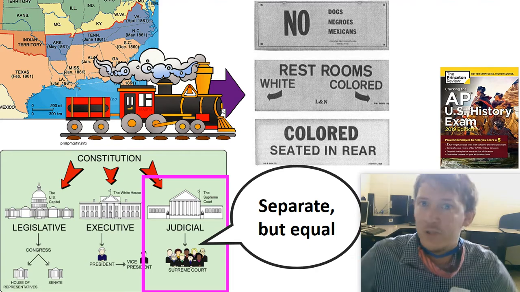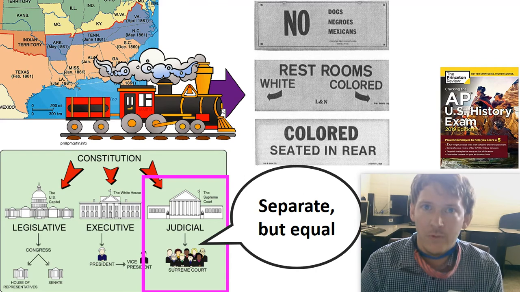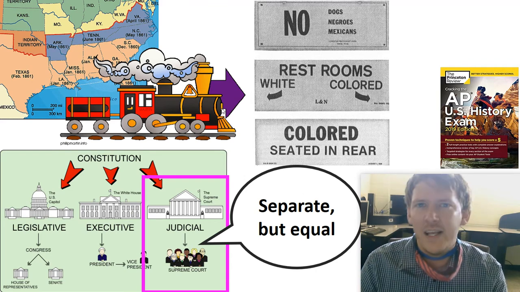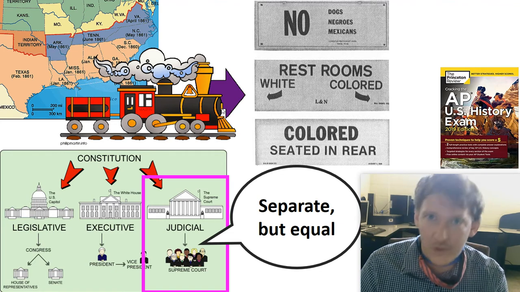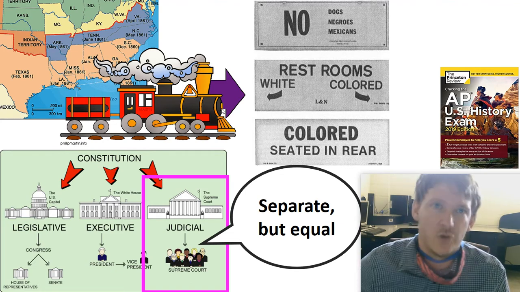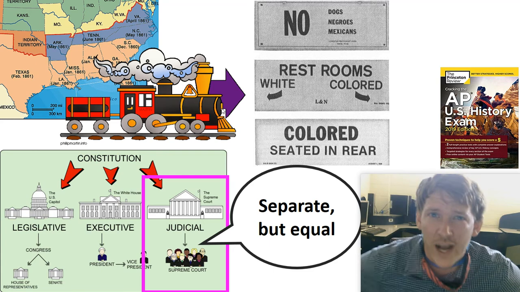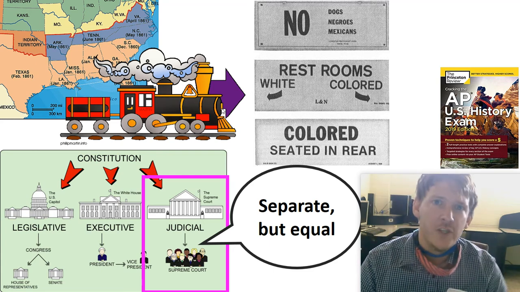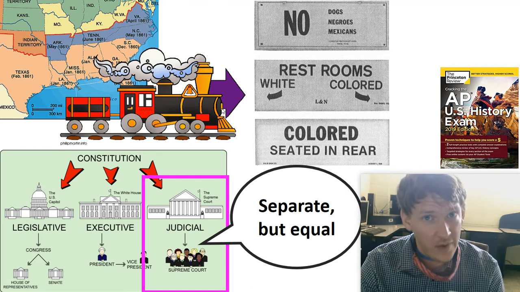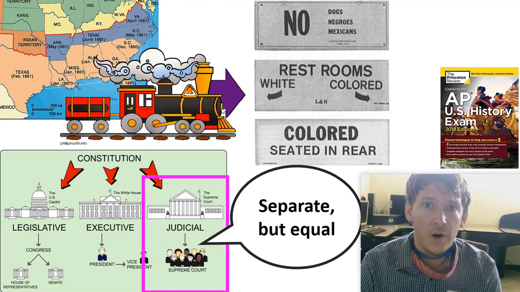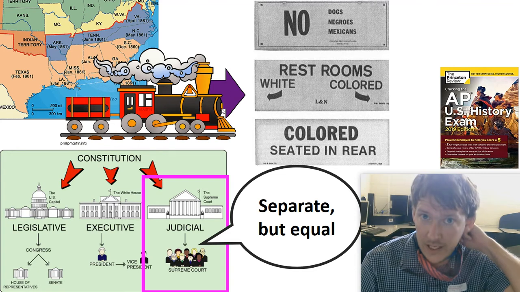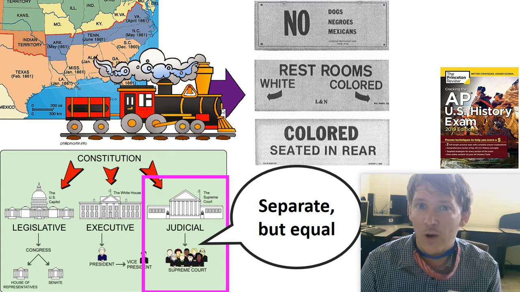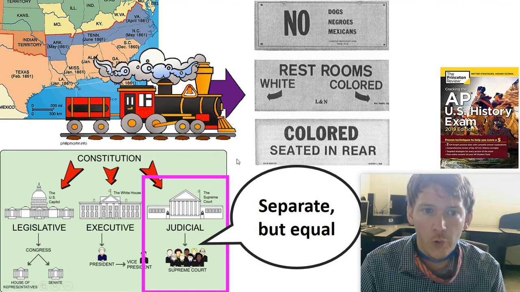Oh, with separate restrooms, as long as you get a restroom. Separate places at restaurants. Yeah, as long as everyone gets access. Well, we're going to deal with this in American History II, Unit 9, when we talk about civil rights. But you need to know that the ruling of Plessy versus Ferguson in 1899, according to APUS history, is that the court decided that segregation is legal. It is okay, as long as everyone gets equal access. So separate but equal will be the rule moving forward.